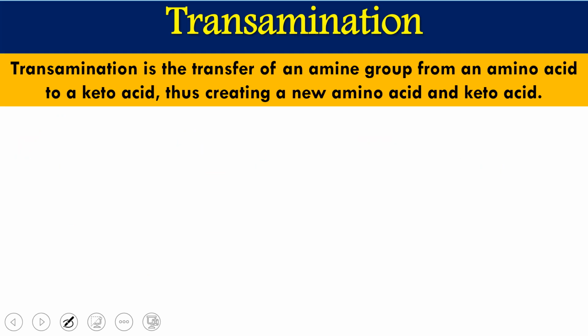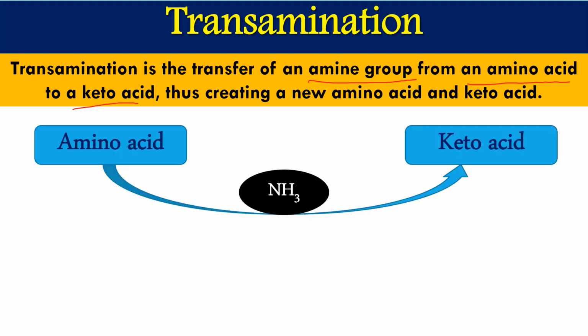If you see the definition, transamination is the transfer of an amine group, meaning NH2 group, from one amino acid to a keto acid, and thus creating a new amino acid from the keto acid. By seeing an example, we can better understand what transamination reactions are. In transamination, we have an amino acid which removes its amino group, and ultimately the amino acid will be converted into a keto acid, which we have already seen.